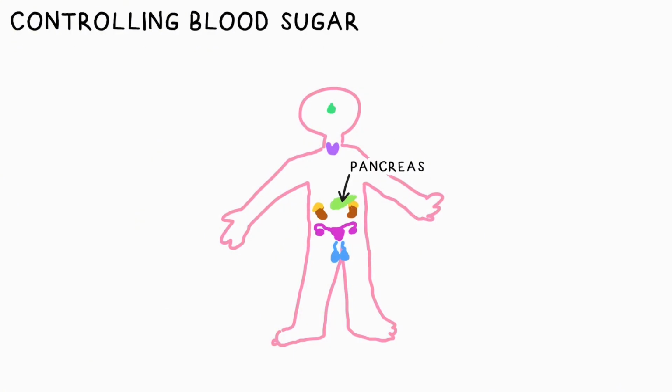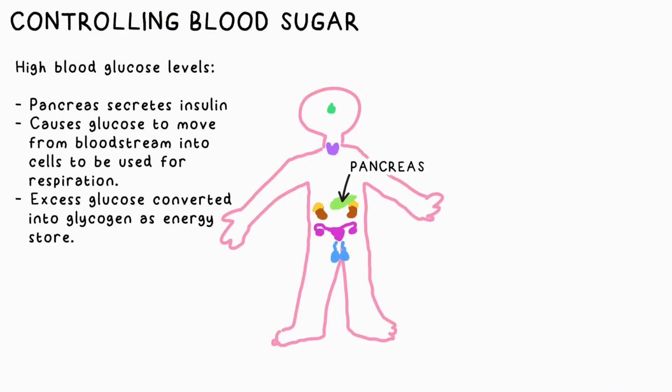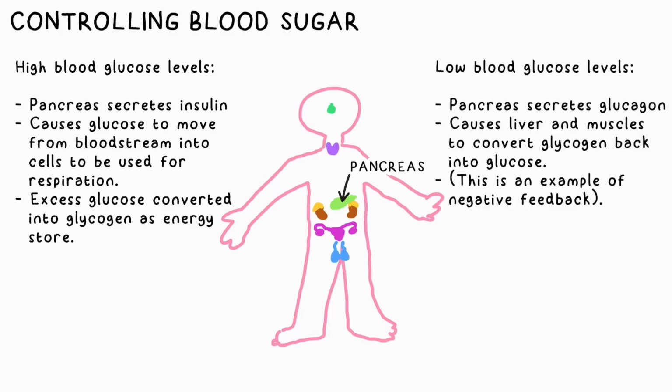Speaking of the pancreas then, it's involved in making sure that your blood glucose levels aren't too high or too low. Too high and the pancreas secretes insulin, which causes glucose to move from the blood into your cells to be used for respiration. Any excess glucose can be converted into glycogen to store energy, and that's done by the liver. Too low on the other hand, and the pancreas produces another hormone called glucagon, which causes the liver and muscles to turn glycogen back into glucose ready to be used.